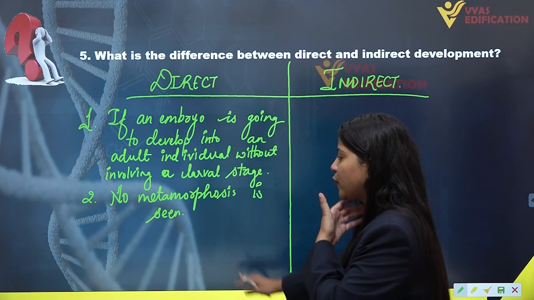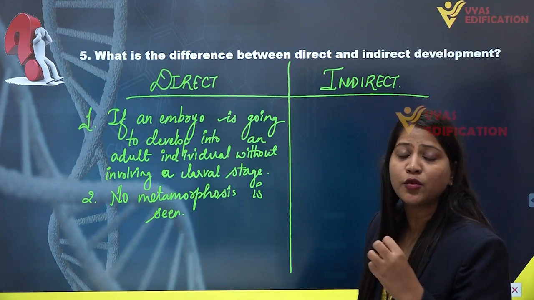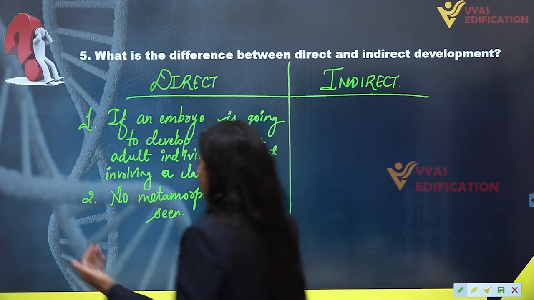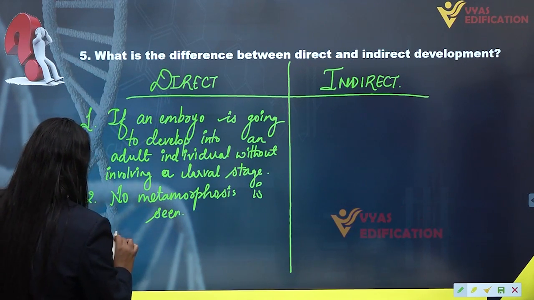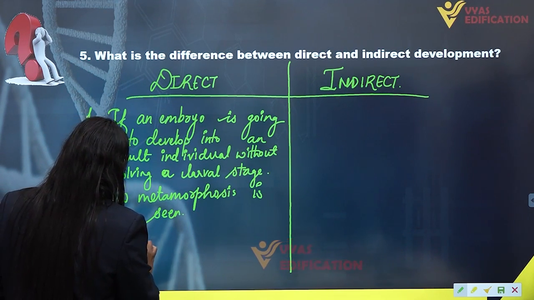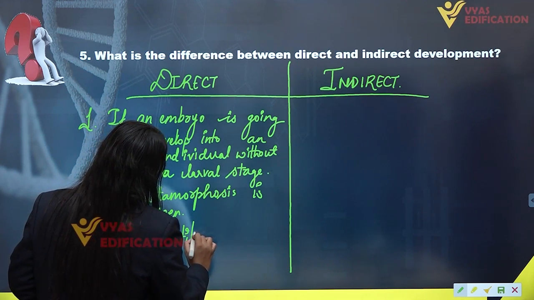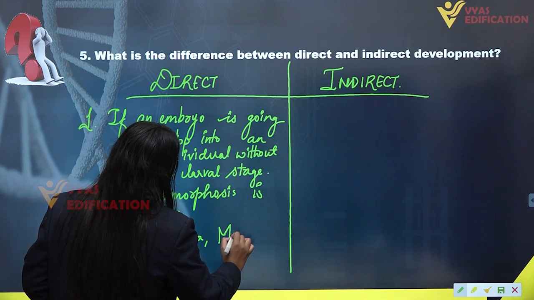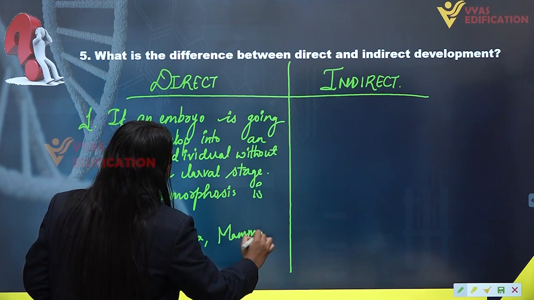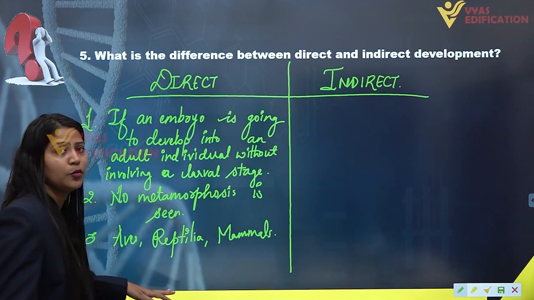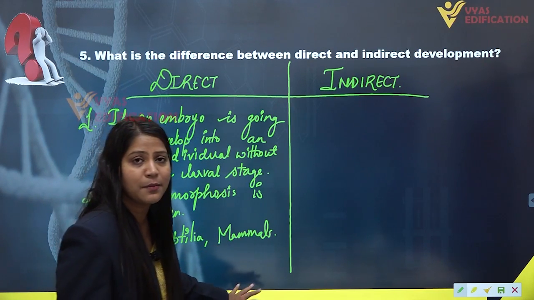So no metamorphosis can be seen in the animals who exhibit direct development. For example, we have aves, reptilia, mammals, and we are also included in the mammals. So I'm not writing humans here because we are included in the class Mammalia.